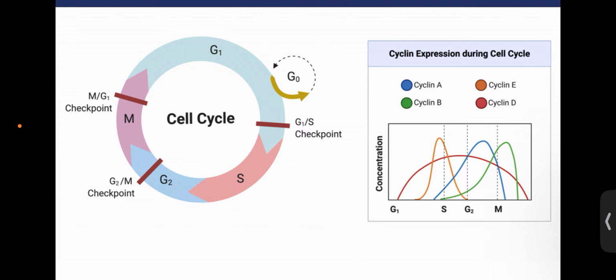The alphabetical naming of these cyclins is also the order of their discovery.